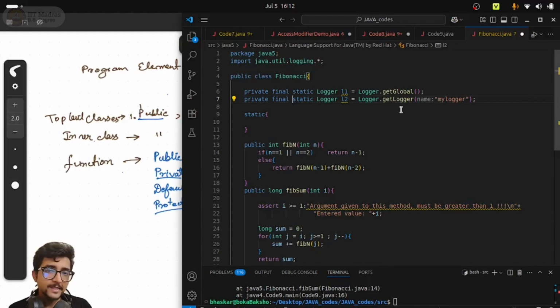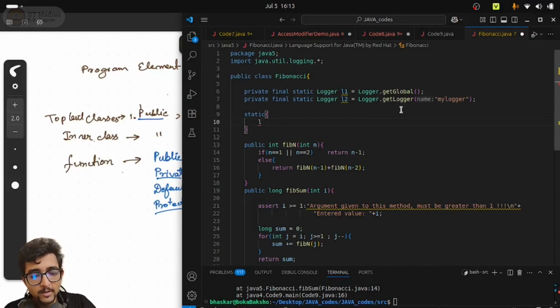The reason for that is like this. I am not using it outside the class, so private. I will not change it, so final. And static, because we don't want it to be done on an object basis, I mean, for each object. Because if we had done it for each object, then I could have done my task, which I'm talking about, that I will write inside the static block, inside the constructor itself. Right? So now let's come to the static block and complete our code.